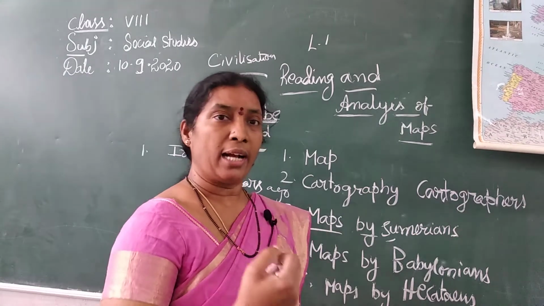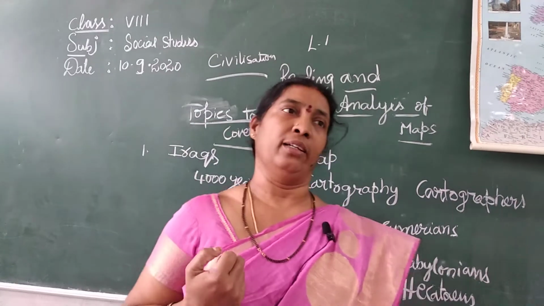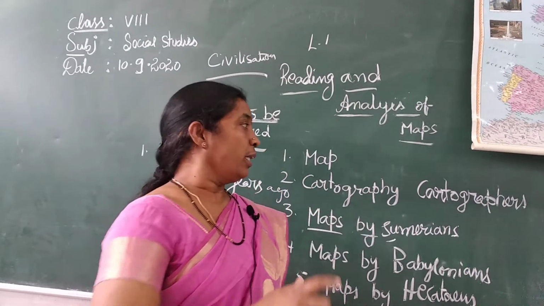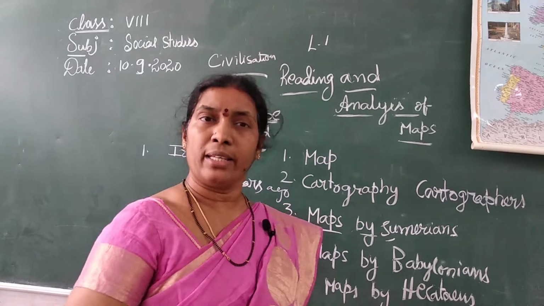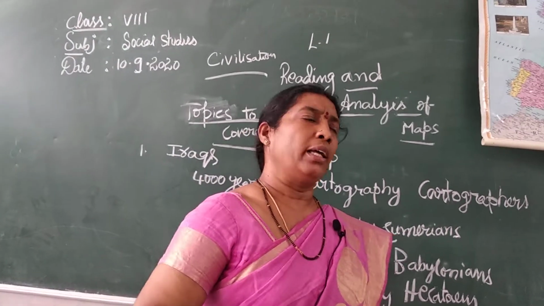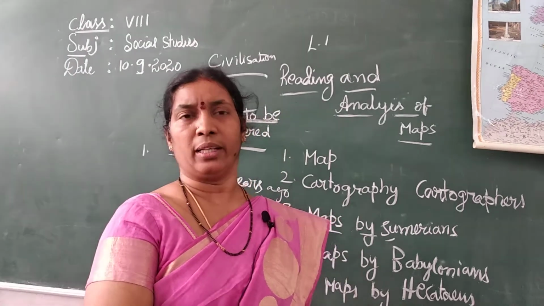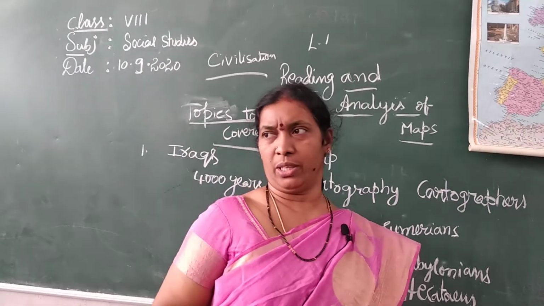From that land, they would get more income. So how can we know how much income they will get? For that, they made maps. Even kings, queens, governments gave a lot of money to the mapmakers, because they would get income from that.